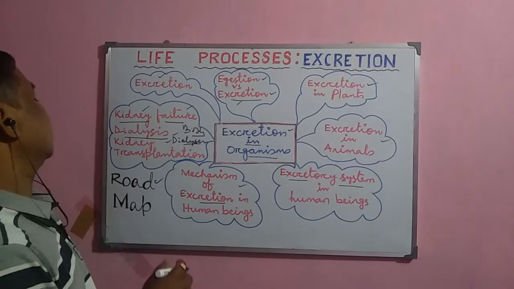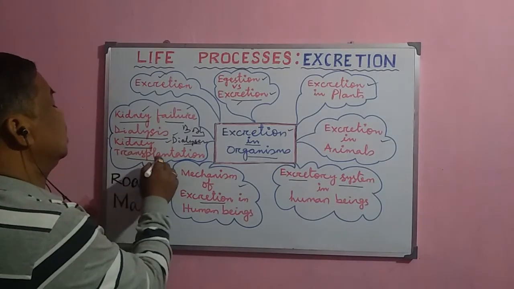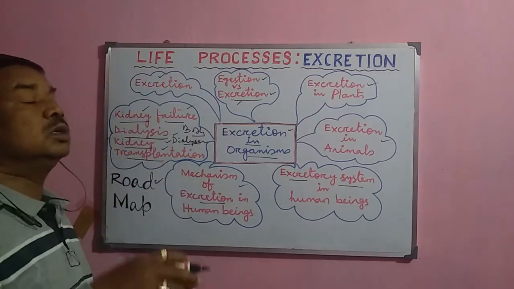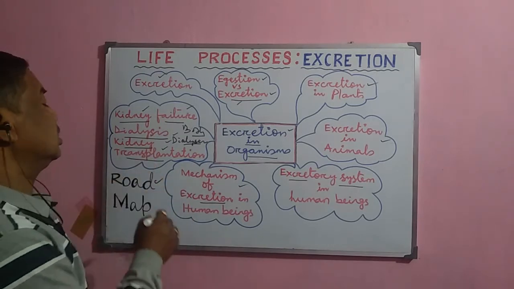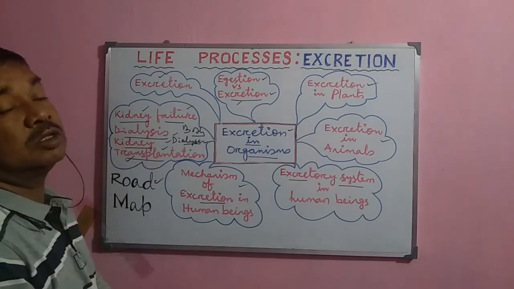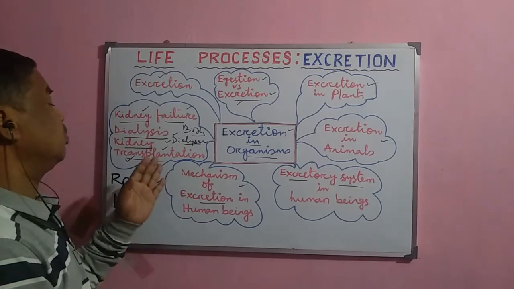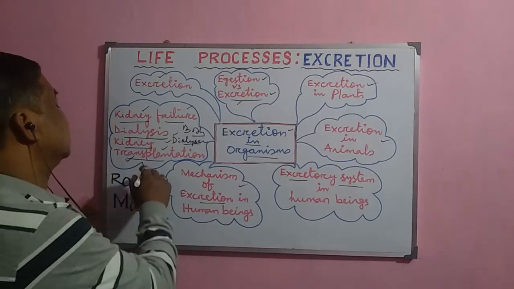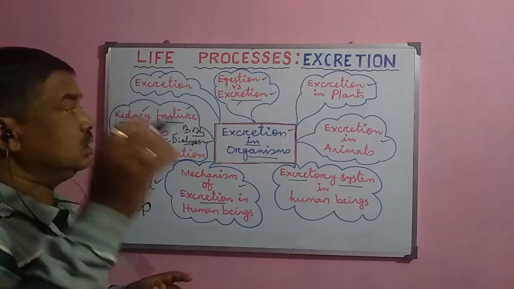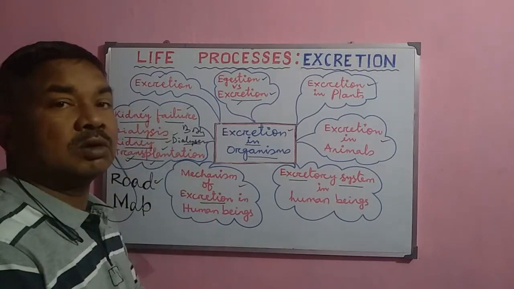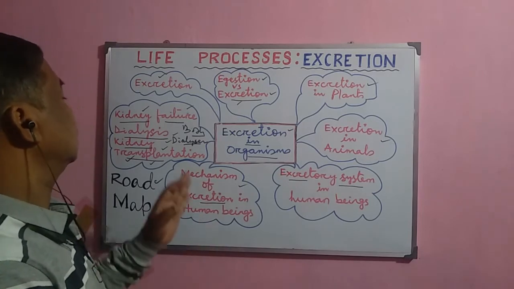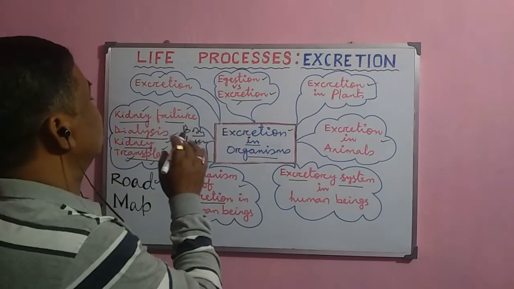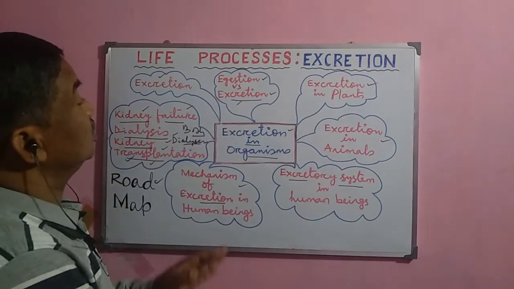Now, sometimes if the dialysis fails, transplantation of a kidney from another human being is done. This process is called organ transplantation, and kidneys are paired organs. That is why one can donate a kidney to another person and survive with one kidney. So organ transplantation is also going on nowadays. Now this is the last page of this chapter. These are the important portions which are to be discussed in this chapter.